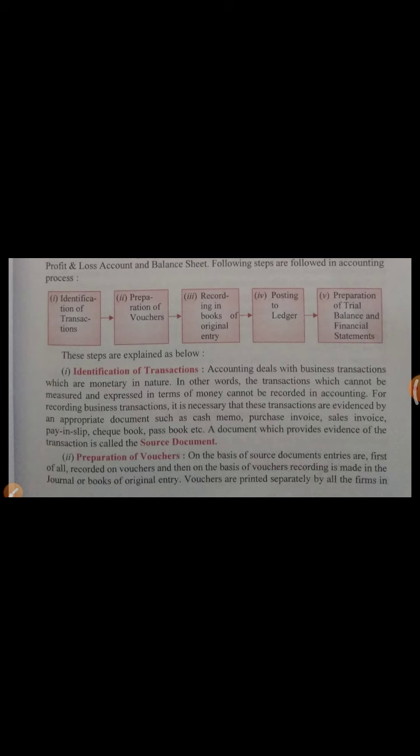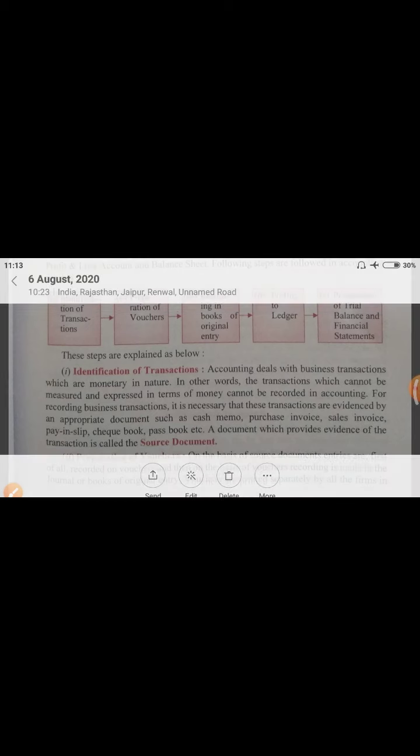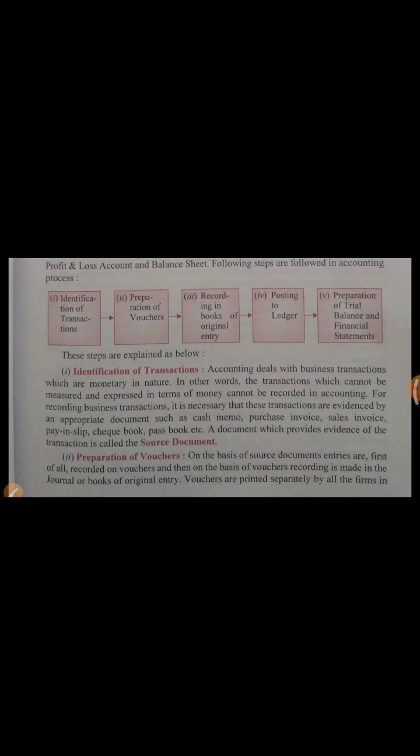The second point is here, preparation of vouchers. On the basis of source document, entries are first of all recorded on vouchers, and then on the basis of vouchers, recording is made in the journal or books of original entry. Means what you have to do on the basis of source document. Source documents are just the slips, normal slips.